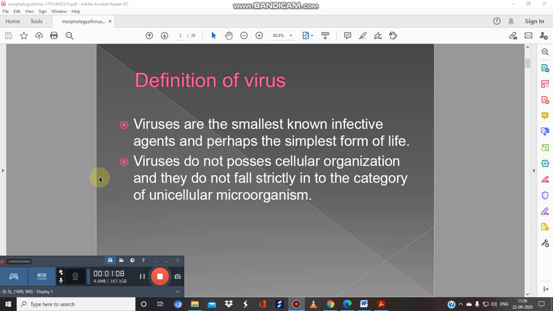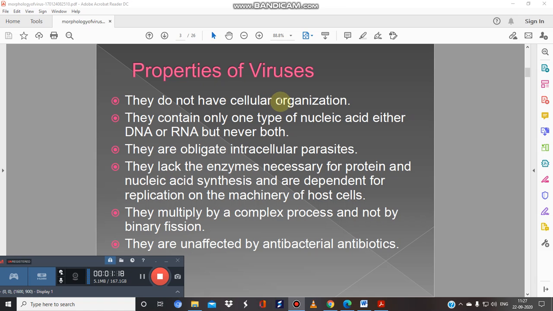Viruses do not possess cellular organization and they do not fall strictly into the category of unicellular organisms. They contain mostly only one type of nucleic acid, either DNA or RNA. And I hope you all know what the genetic material present in this coronavirus is. Yes, RNA. So they are obligate intracellular parasites.